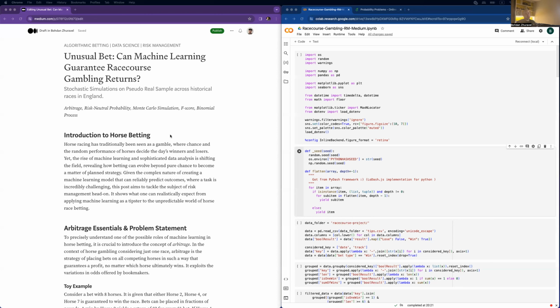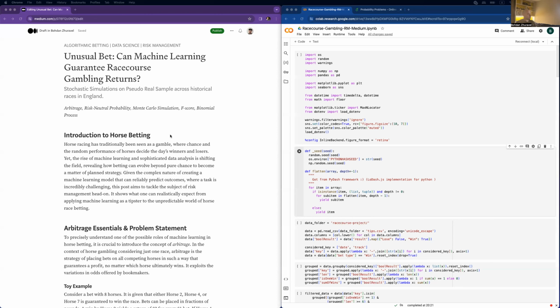When I was visiting the York Racecourse, I started to think, how can I create some kind of betting strategy to make some money on racecourse gambling? I immediately went home and started to check what was going on Kaggle with datasets.